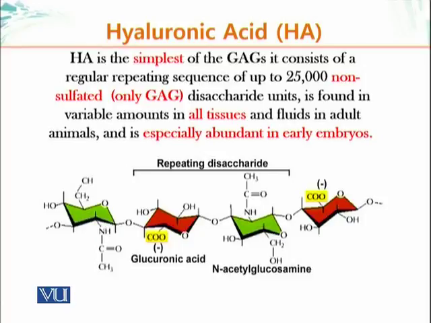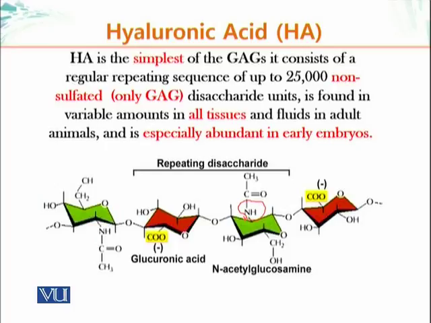It is found in variable amounts in all tissue and fluids in adult animals, and it is especially abundant in early embryos. On the screen, you can see the structure of these sugars that we have talked about. Here, for example, is the N-acetyl glucosamine, and this sugar is an amino sugar because of the presence of this amine